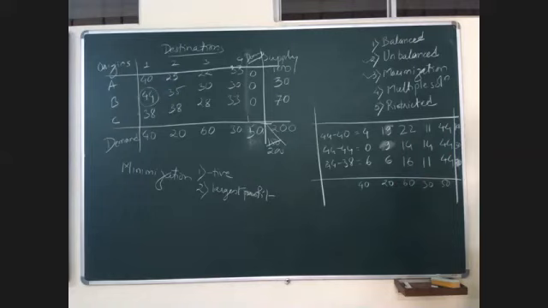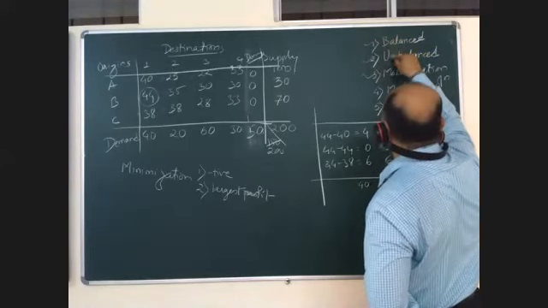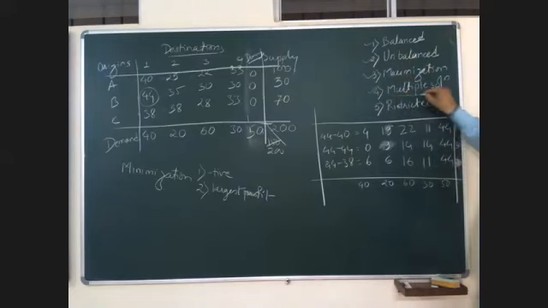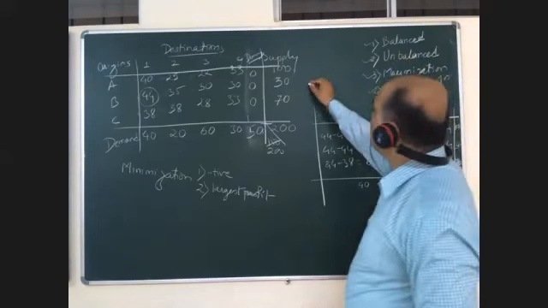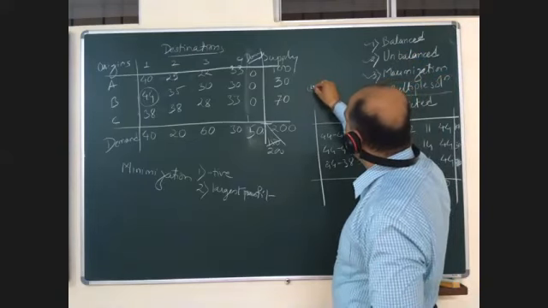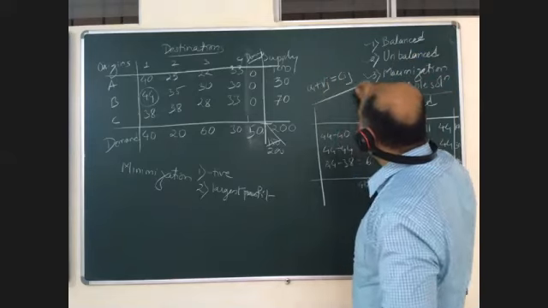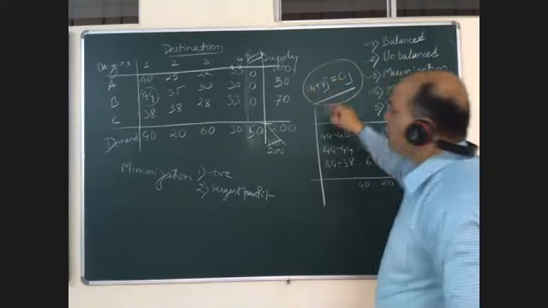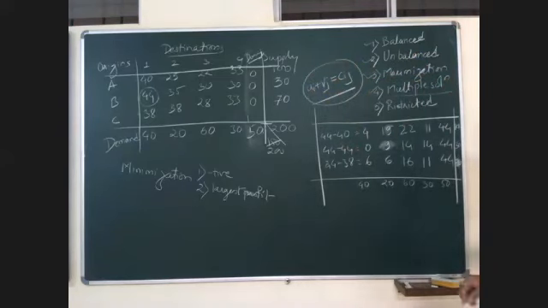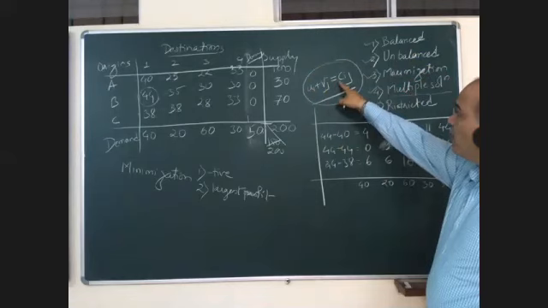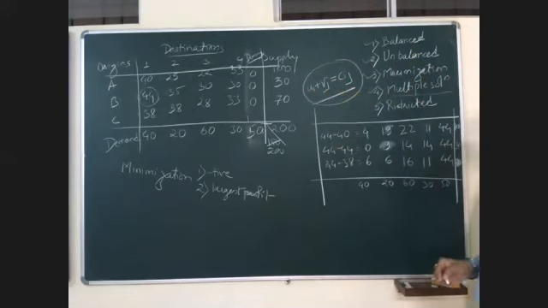So see, we have already touched balanced problem, unbalanced problem, maximization problem, multiple solution also we had seen yesterday. You remember, for multiple solution, the condition was Ui plus Vj is equal to Cij. Where the original matrix and Modi method cost is equal, at that particular point, you always get multiple solutions. I've shown this to you yesterday.